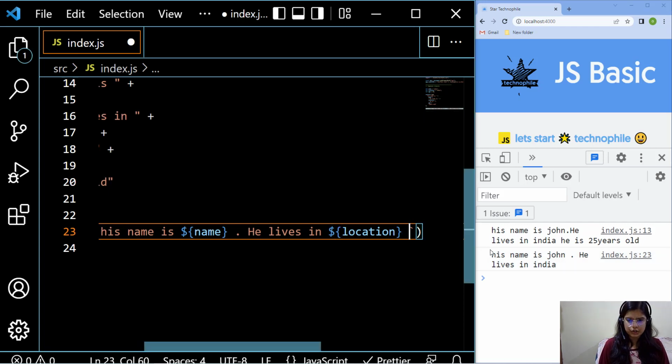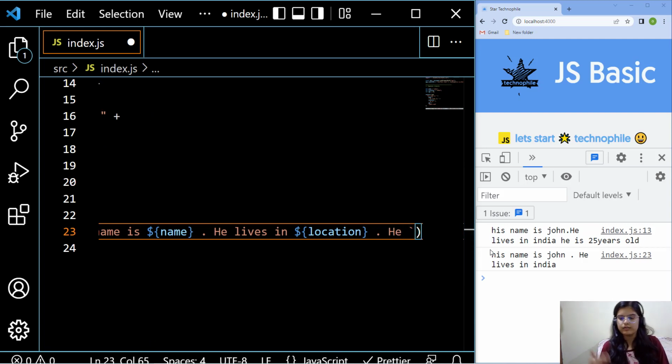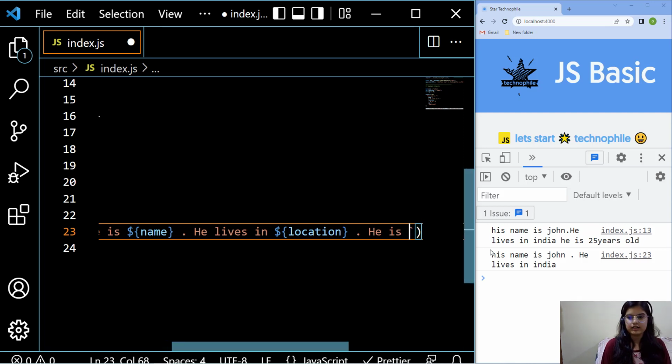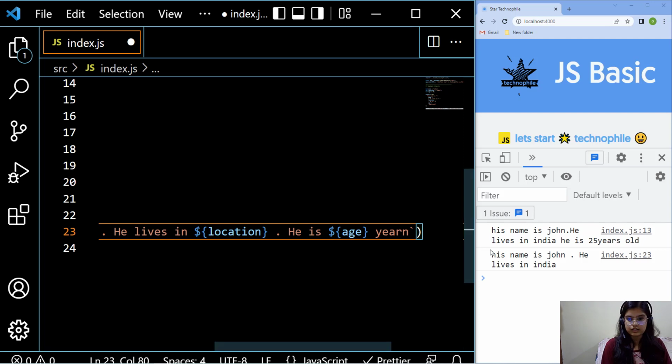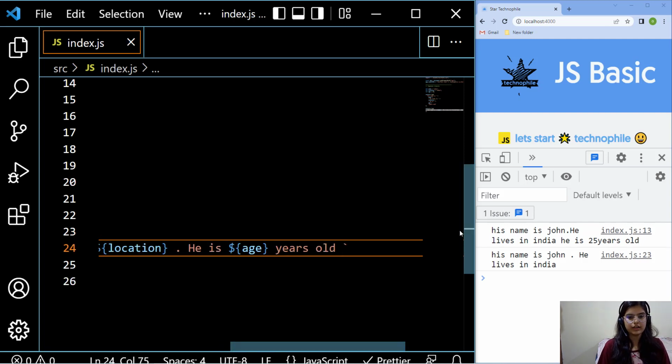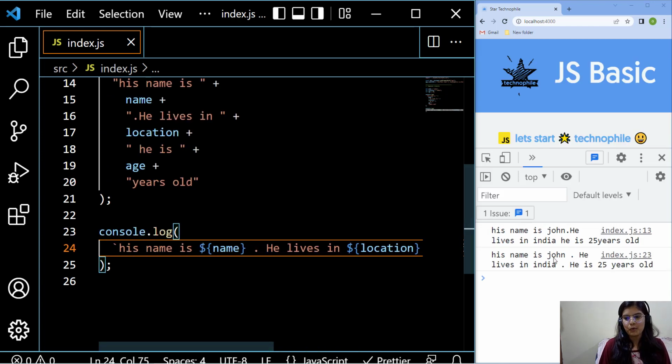I want to continue as previously, then I put another string like "he is". Again, age is my variable, so I have to put again a dollar sign and age, then "years old". And once I save it, you will see the whole string as previously.